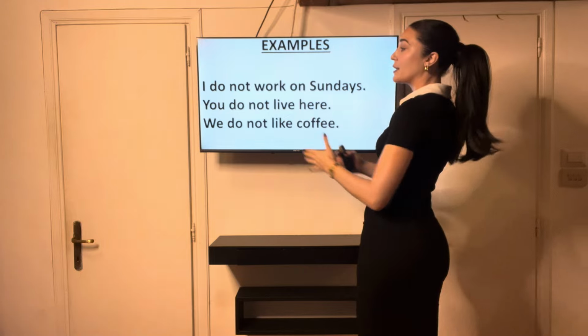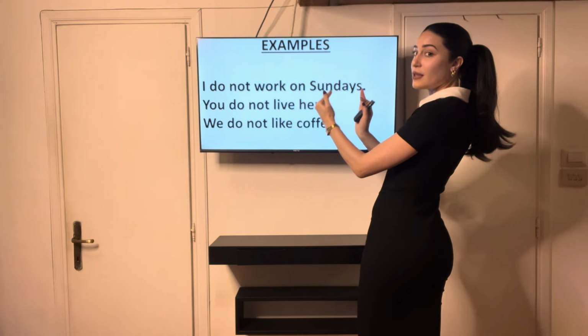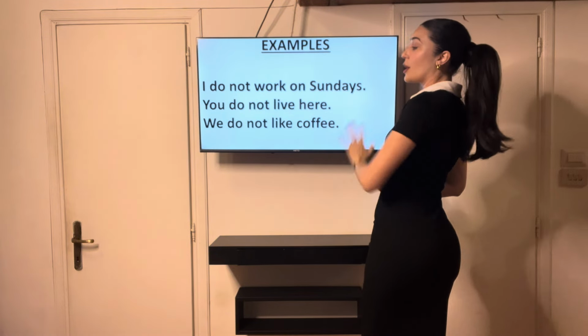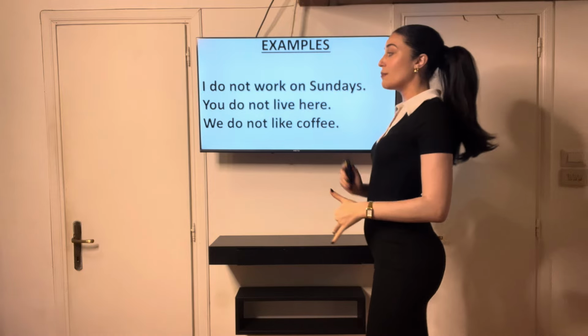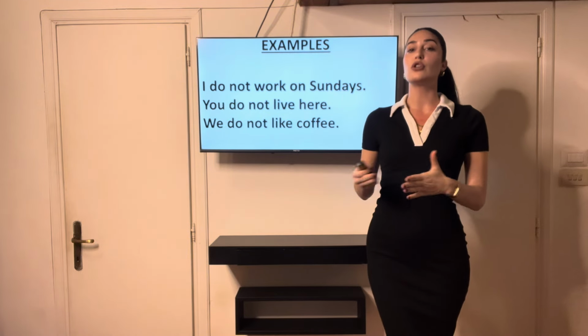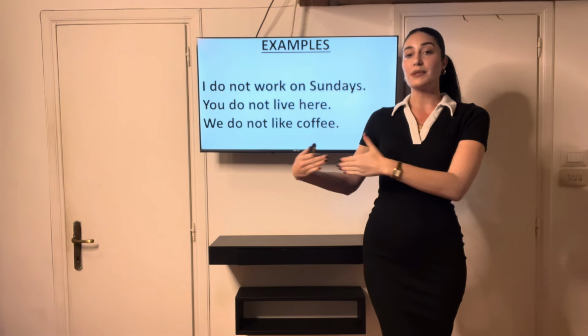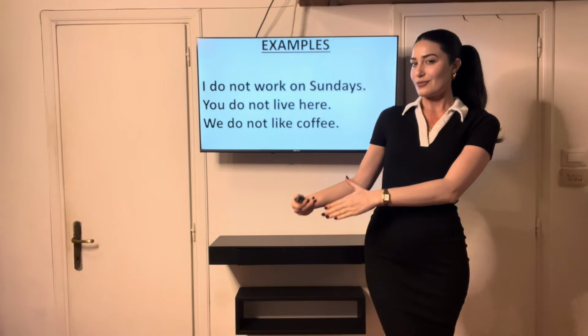Okay? So it's do not plus the base verb, the short verb, remember, okay? So have a look at these sentences, write them down because you'll need to remember this special formula. When you add the negative, when you're saying do not or does not, the verb comes after and the verb is still in its simplest form.